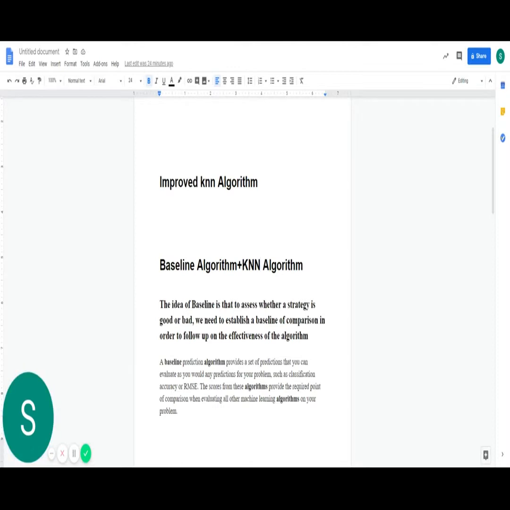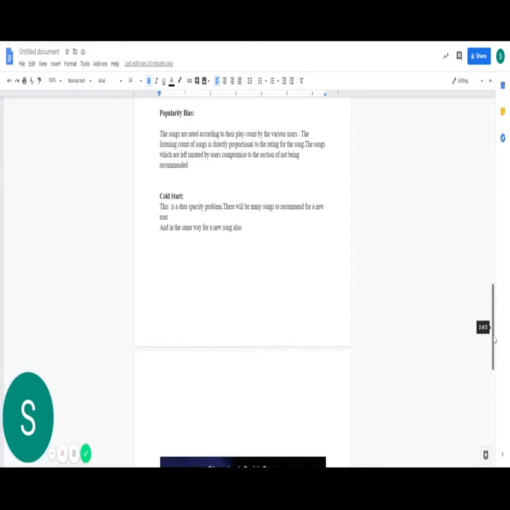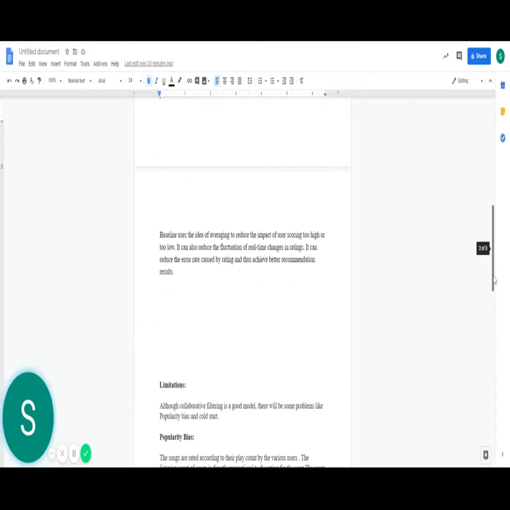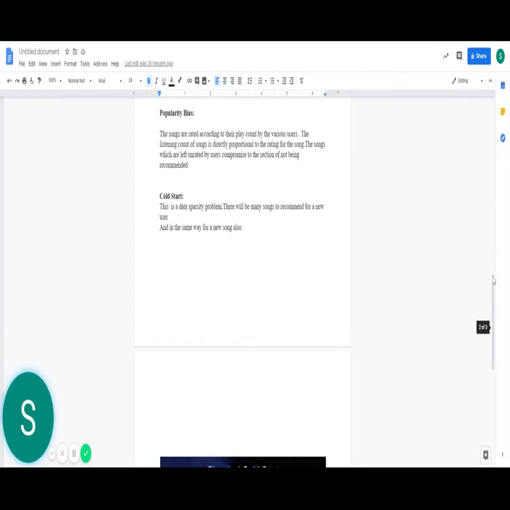There are many cases in which users don't provide a rating, and because of that we get 0 as the rating count. After that, when we build a recommendation engine, we don't get a recommendation of the song for which the user has not provided a rating. That reduces the accuracy of the model,